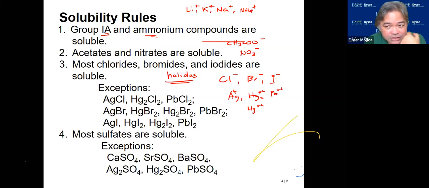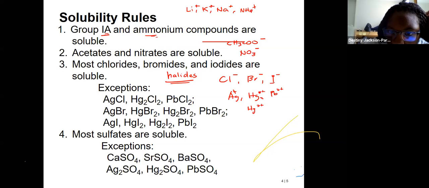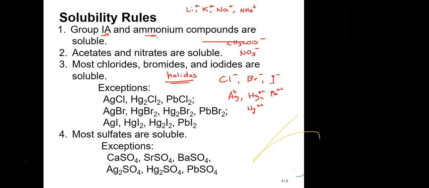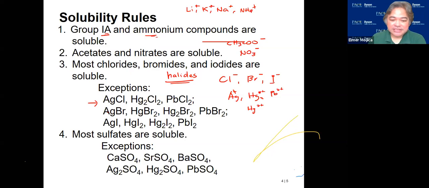So here you're going to look at the exceptions. If you have, let's say, sodium chloride, it is soluble. But if you have silver chloride, it is insoluble. Okay? If you have chromium chloride, is it soluble or not? Yeah. It is soluble because it's not one of the exceptions.